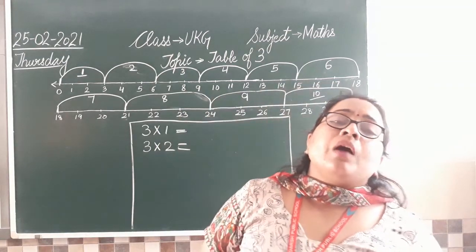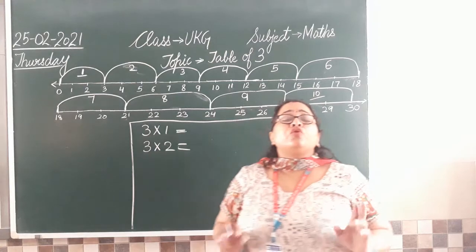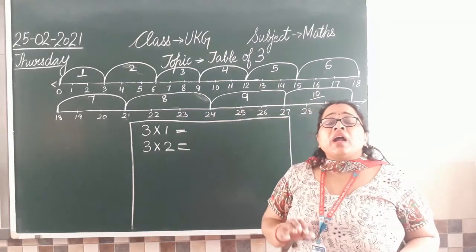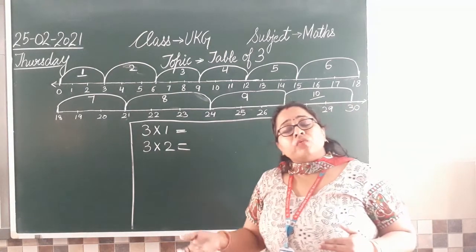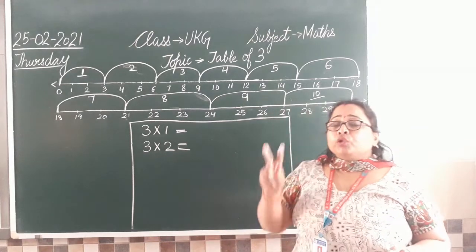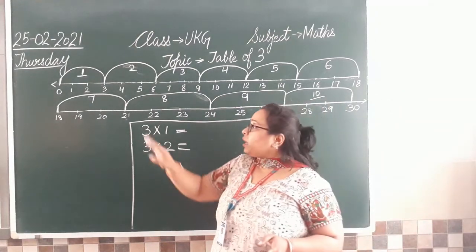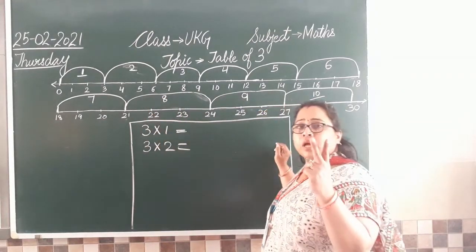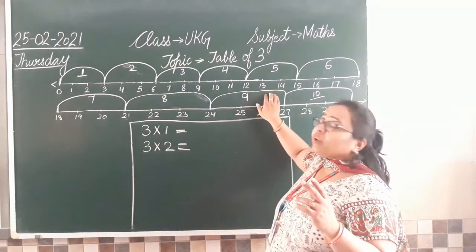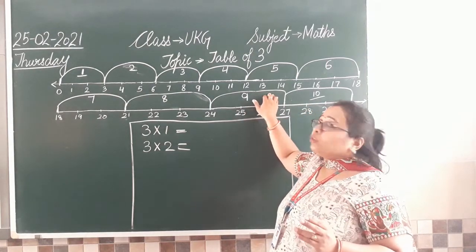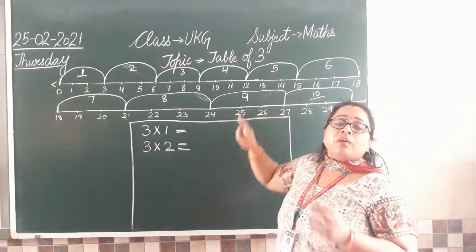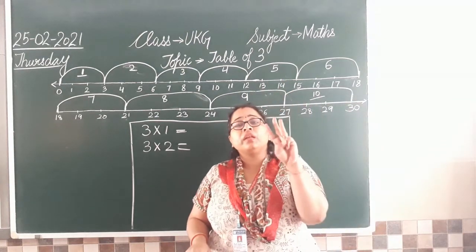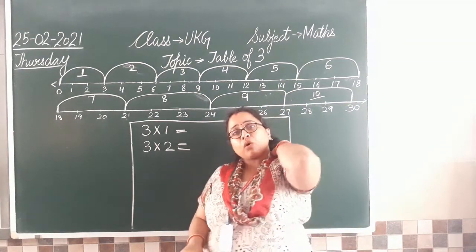जब भी आपको skip count बोला जाएगा कि you have to draw a number line and do skip counting by 2, by 3. तो जब आपको 2 की skip count करनी है, you will always count 2 numbers. But here we have done skip count by 3. तो हमने क्या किया? Every time we were counting 3 numbers. Is that clear to all of you?